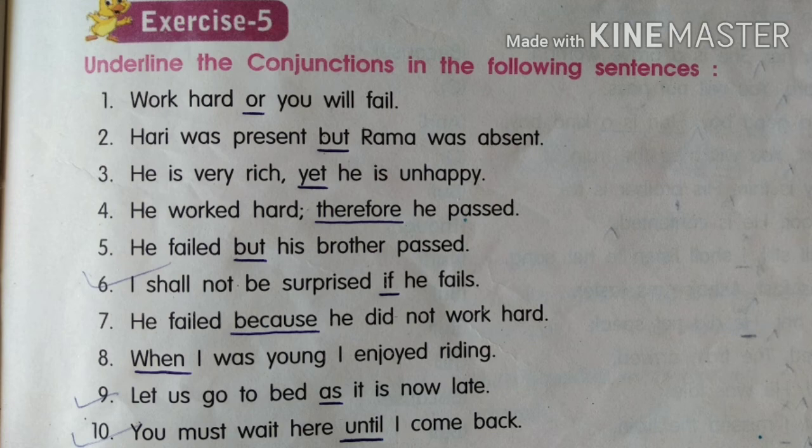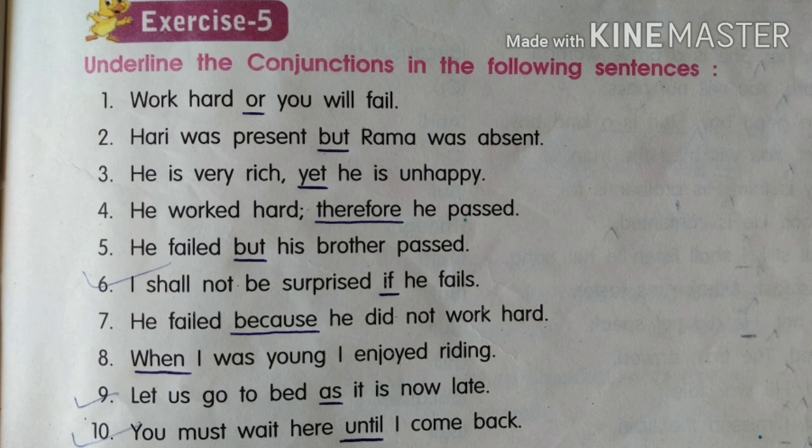Fourth: he worked hard, therefore he passed. So your conjunction is therefore. Fifth: he failed, but his brother passed. So your conjunction is but. Sixth: I shall not be surprised if he fails. So your conjunction is if. Seventh: he failed because he did not work hard. So your conjunction is because.